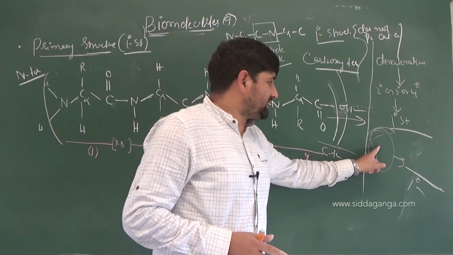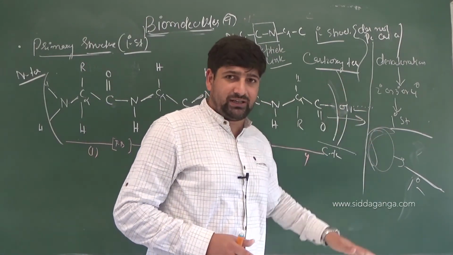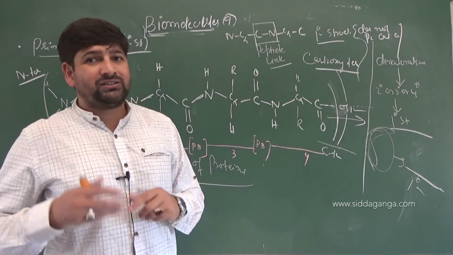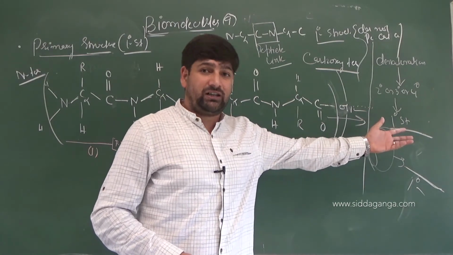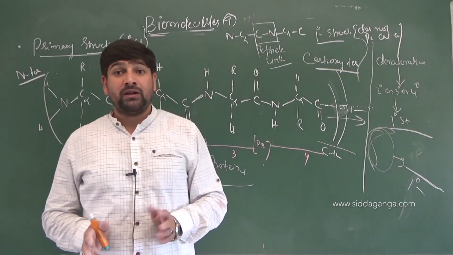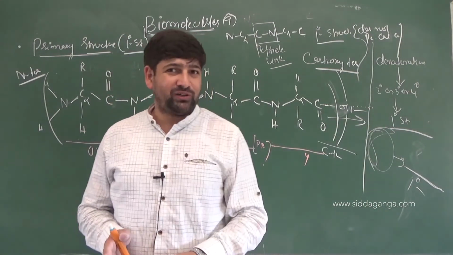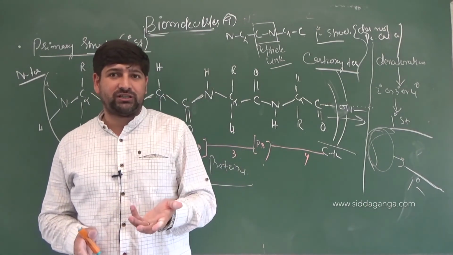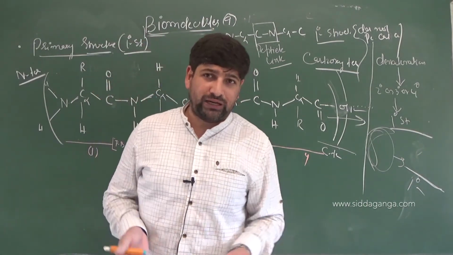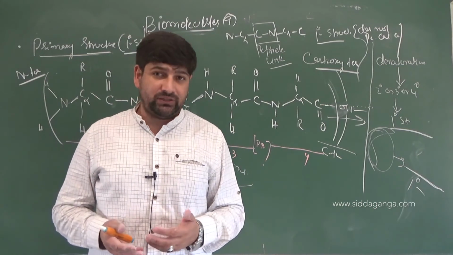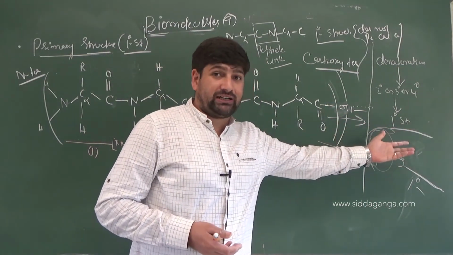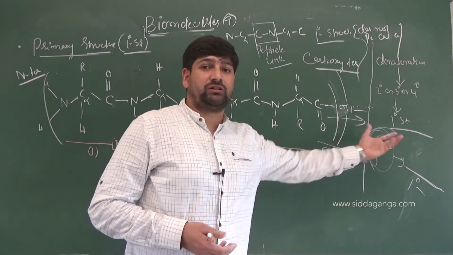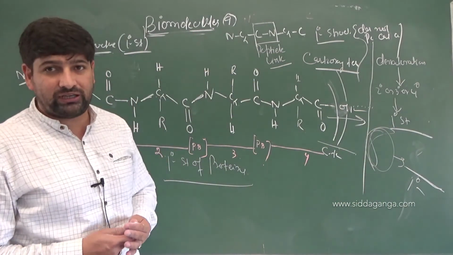However, if drastic conditions are applied suddenly, when the denaturation occurs, renaturation becomes very difficult. So conversion of the active structure of a protein, that is secondary, tertiary or quaternary, which are active structures, they perform different activities. If these are converted to primary structure, we call that denaturation of a protein.